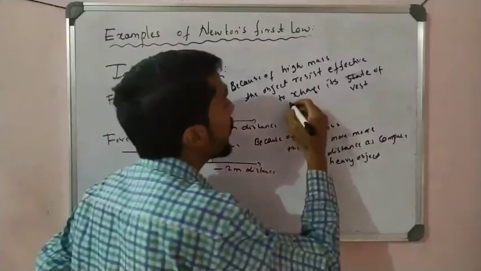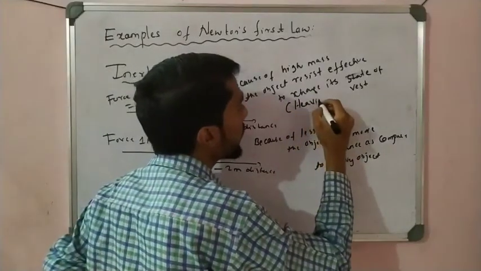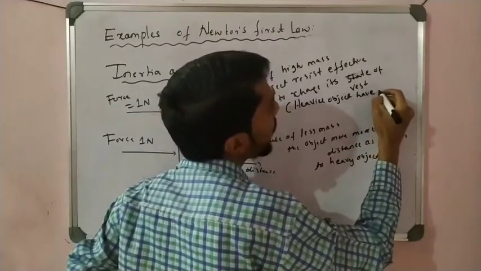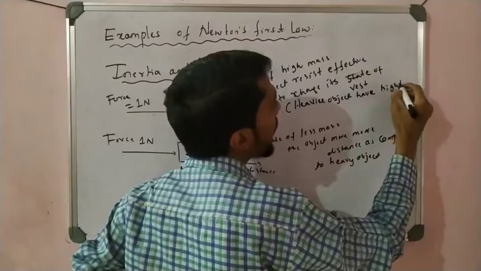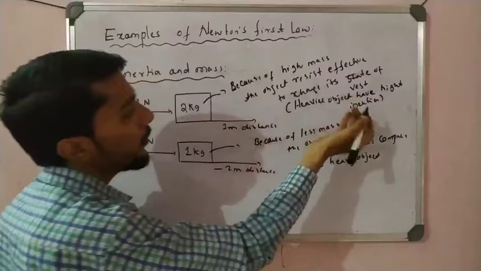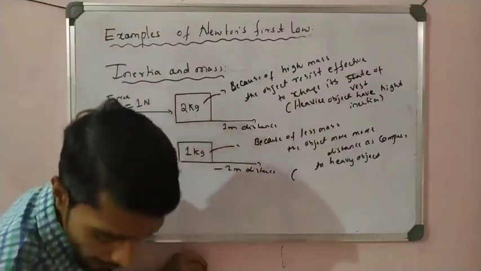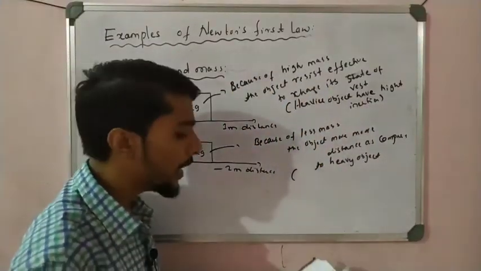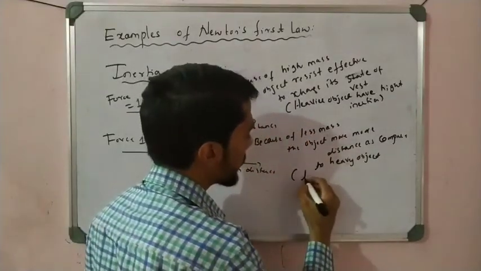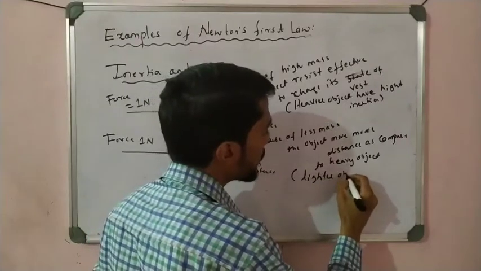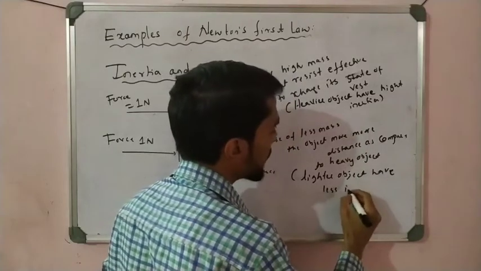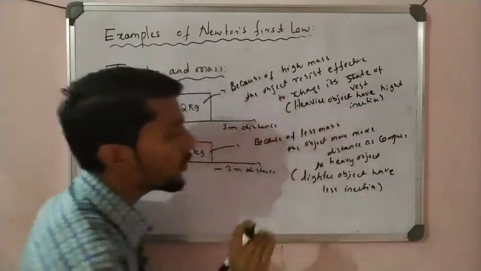We say that a heavier object has high inertia, and the lighter object has less inertia. That is an important point to remember, students.